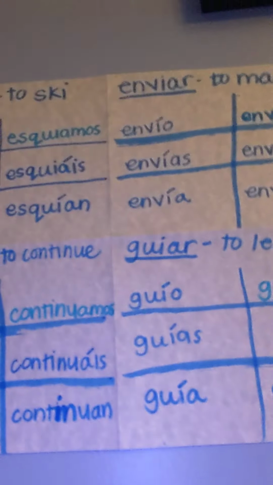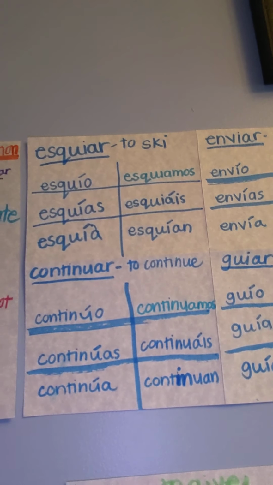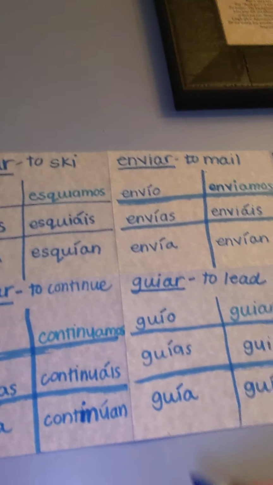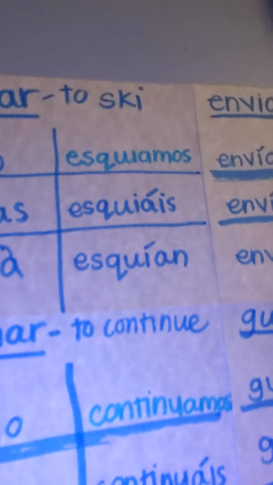Welcome back. We are going to add in that accent that Senora forgot. See, it's just like we're in the classroom, you guys. Okay, so we're going to mark this in right here. So this might be a teachable moment. Hopefully you can see this. And if we were in the classroom, I would say, okay, where does it go? It would go right here on this U. ¿Está bien? Can you see that? Sorry, it's a little messy.